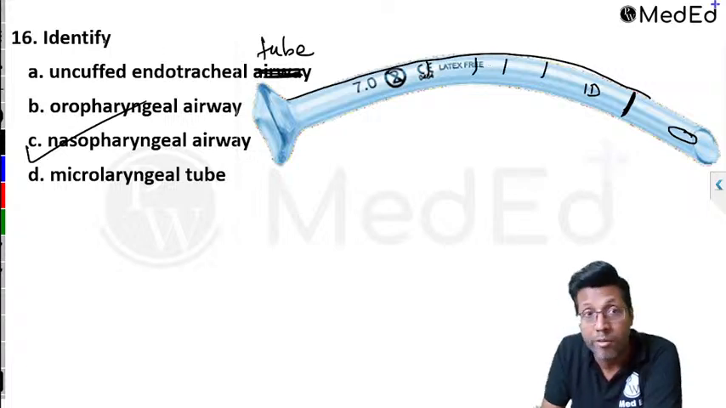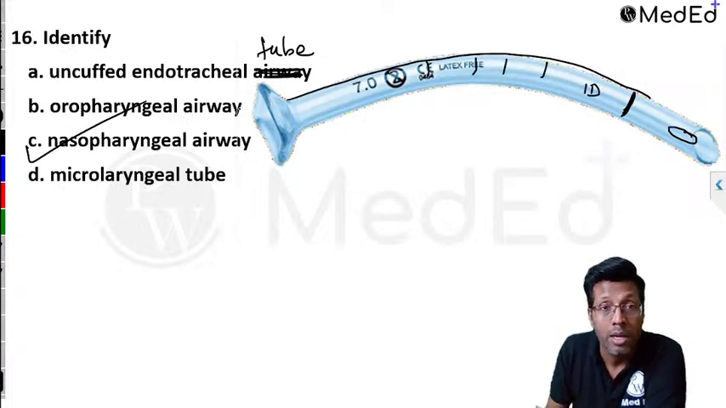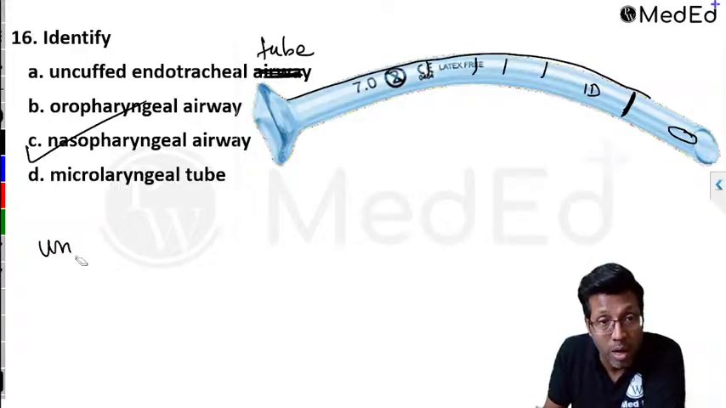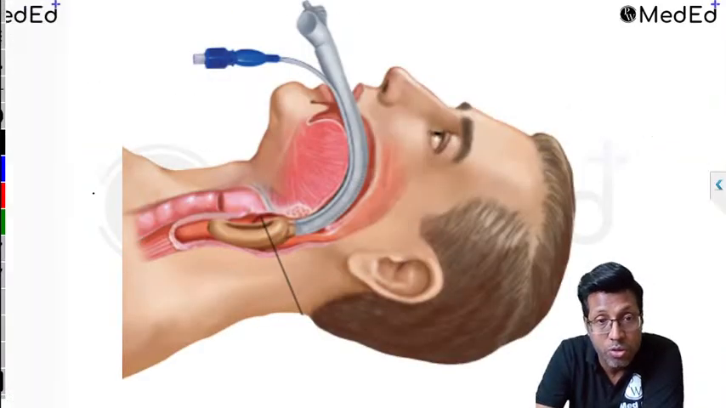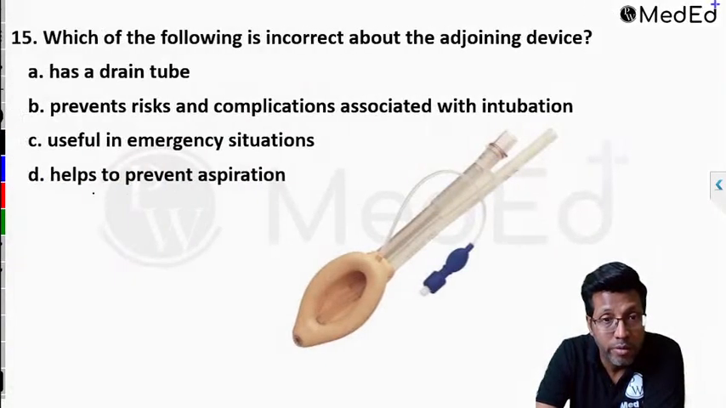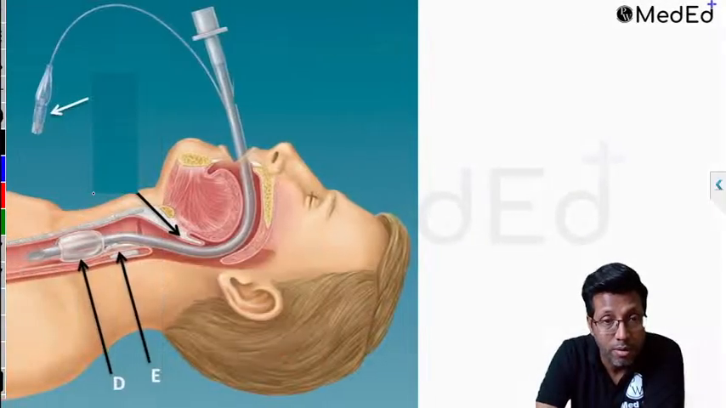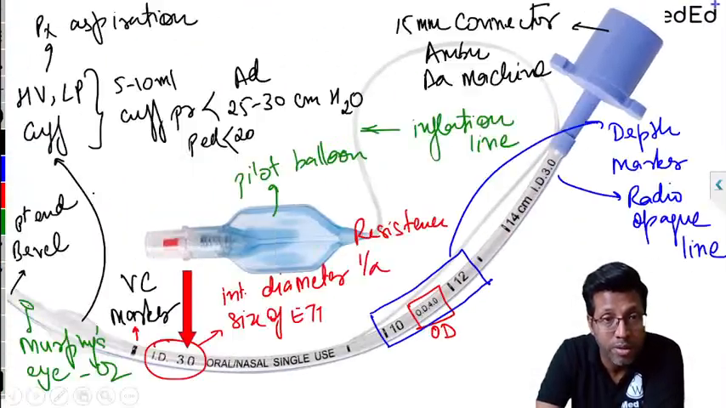Remember, it has no cuff, it's an uncuffed tube, normally used in children. Remember, uncuffed endotracheal tube is used in pediatric patients. So you have uncuffed tubes like the one which we saw here. The one which you saw here has a small cuff. This endotracheal tube has a cuff, which we were discussing.